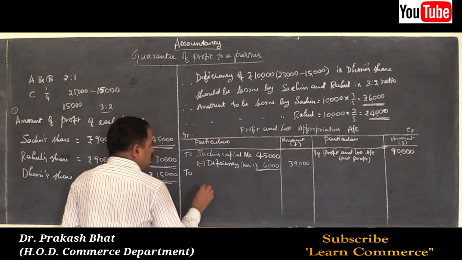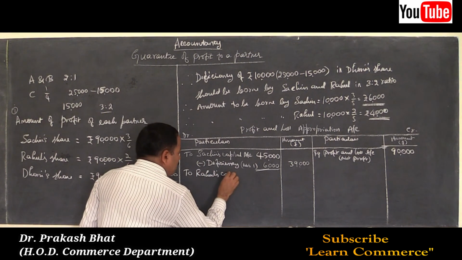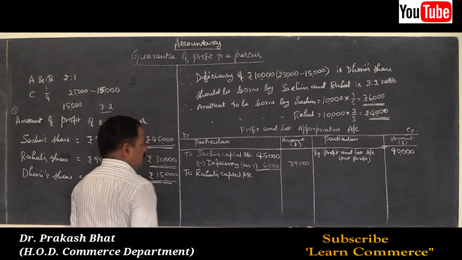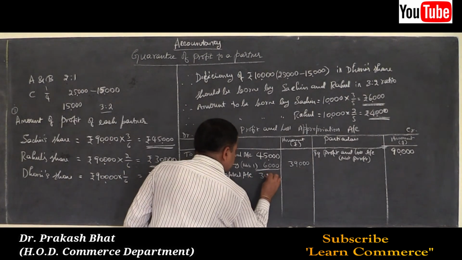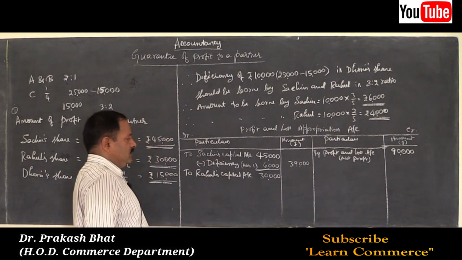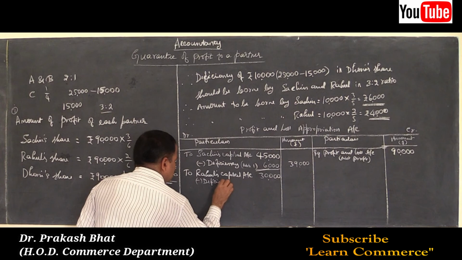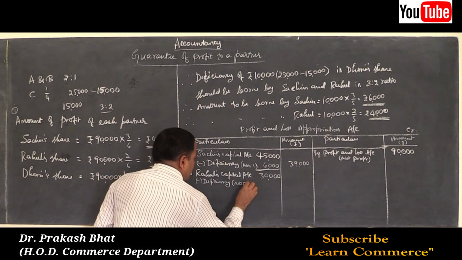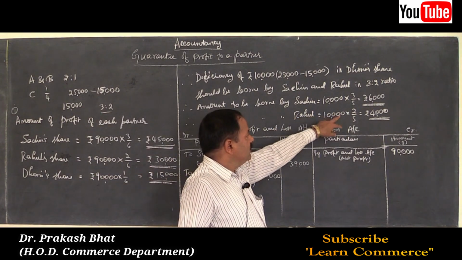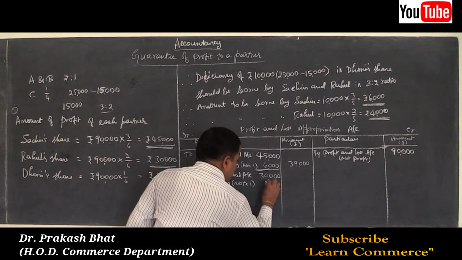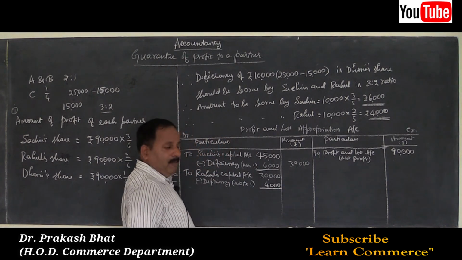To Rahul's capital account. How much payable to Rahul? 30,000. We have already calculated. 30,000 less deficiency, note number 1. How much? Deficiency, Rahul's account 4,000, deduct it, find out the difference, remaining amount will be 26,000.